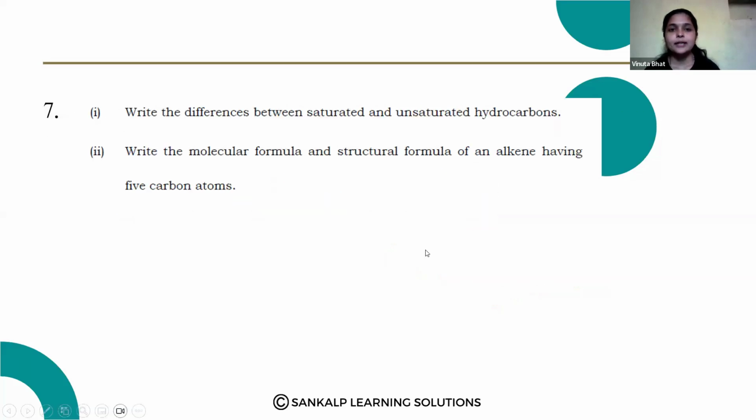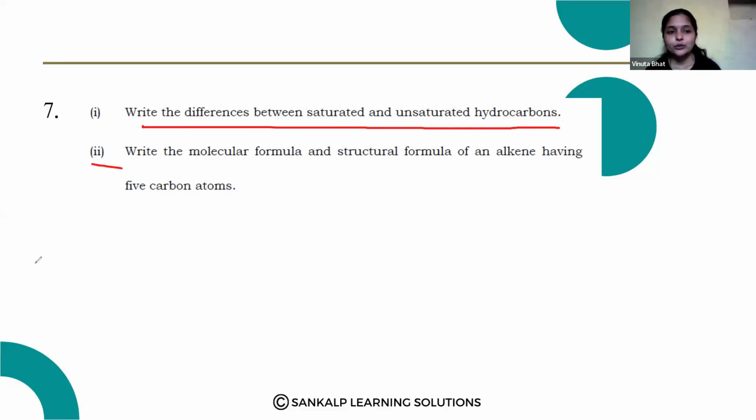Next question. Write the differences between saturated and unsaturated hydrocarbons. Write the molecular formula and structural formula of an alkene having 5 carbon atoms. Yes, here we know the difference between the saturated and unsaturated hydrocarbons, so this is the most repeated question.